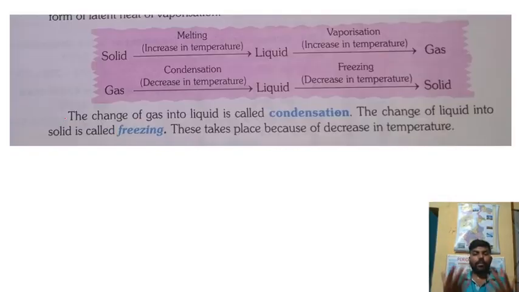Again, summing up: when solid converts to liquid, that process is known as melting, and here temperature increases, so this process is known as an endothermic process. When liquid moves to gas, the temperature also increases, so this is also an endothermic process.